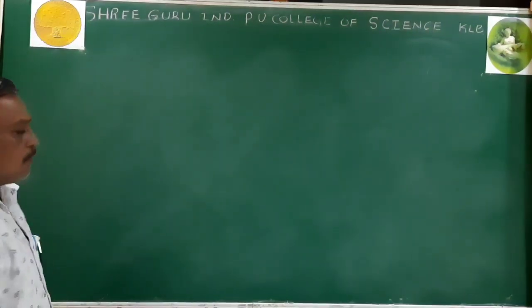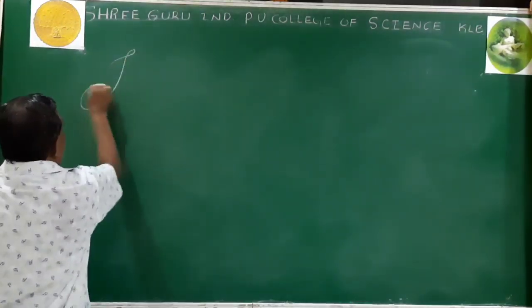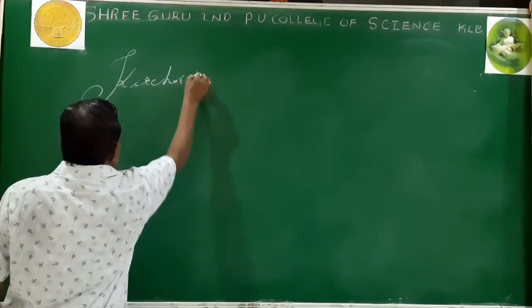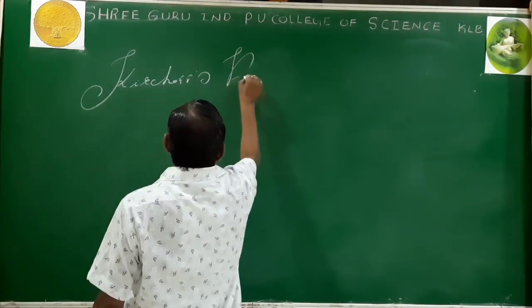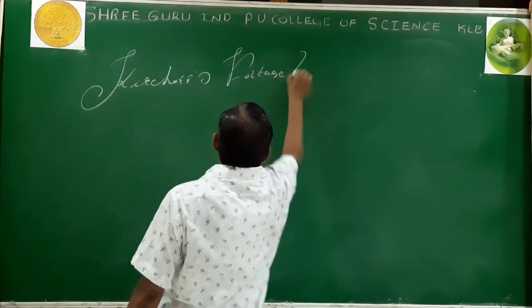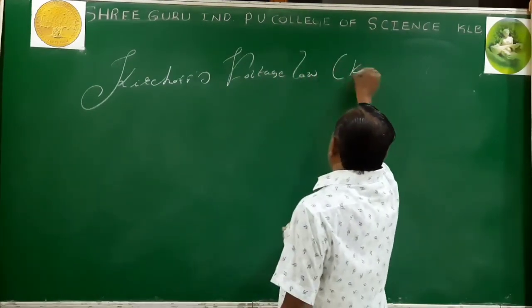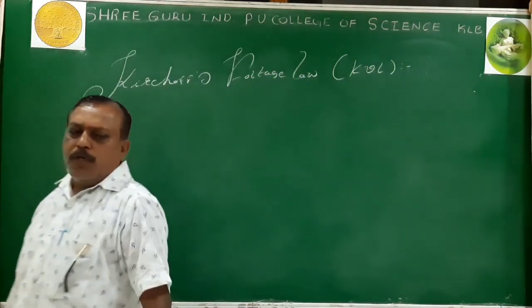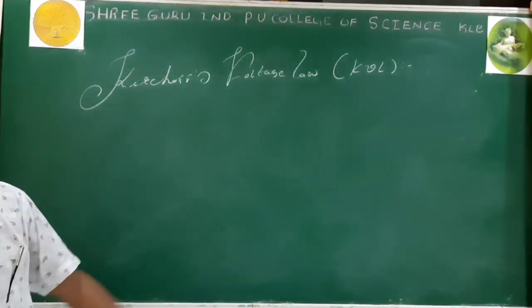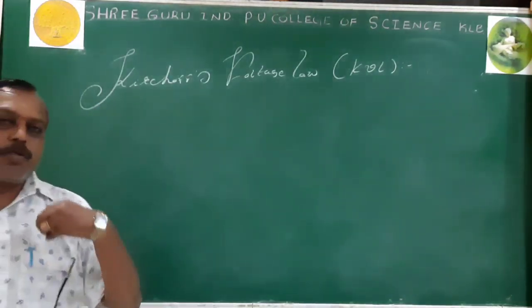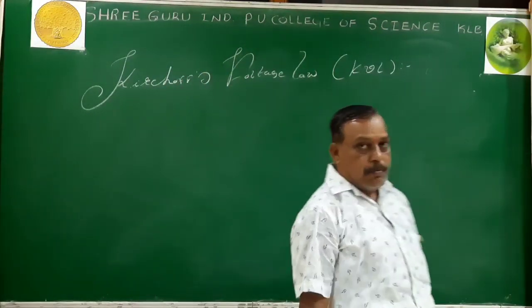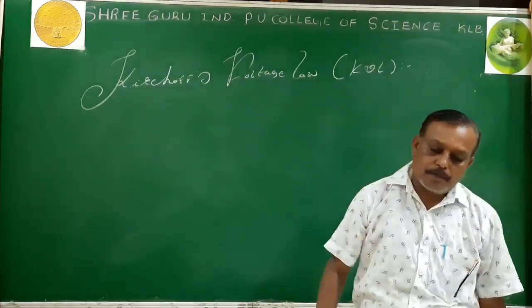I go for KVL, Kirchhoff's voltage law. Simply we call it KVL. Then what is the statement? Again, a one line statement here, but the explanation and analysis are important. Kirchhoff's voltage law is applicable for a closed circuit.